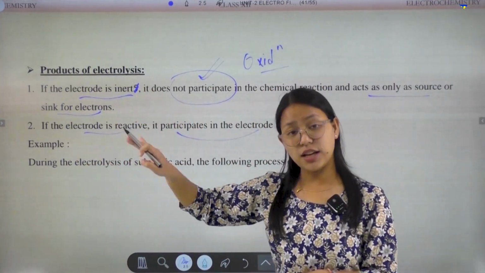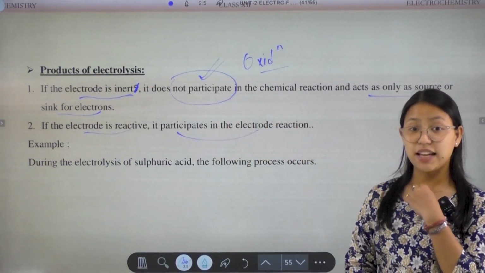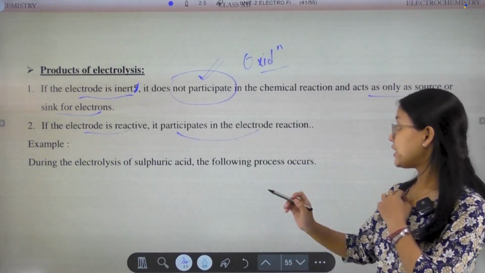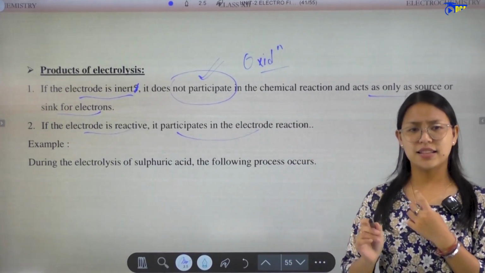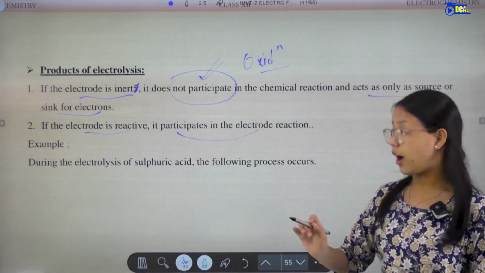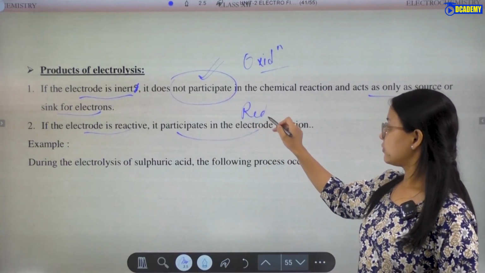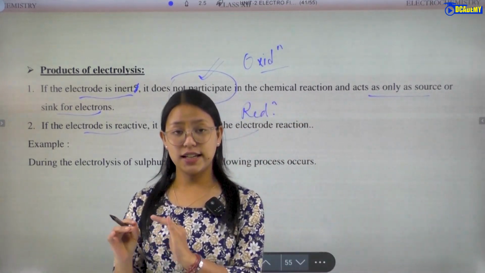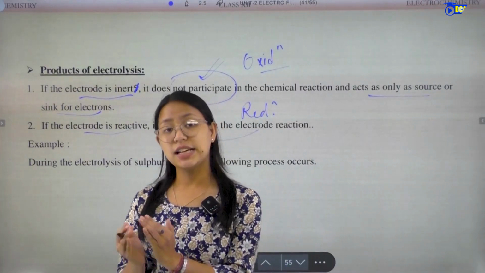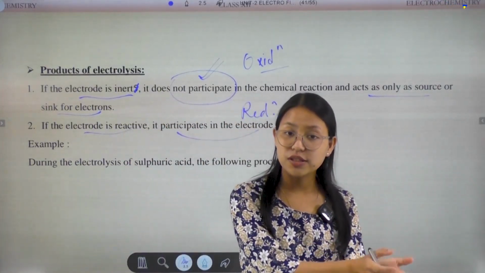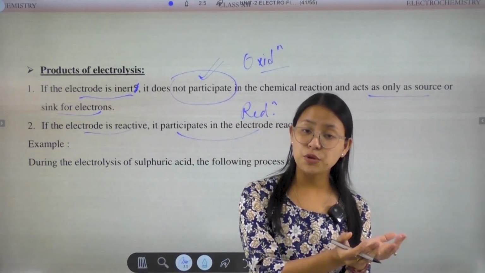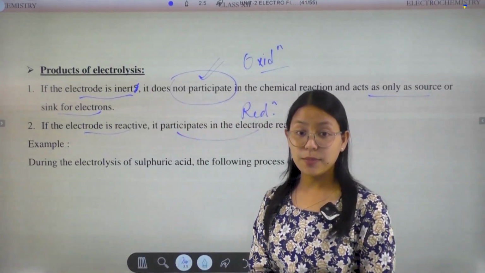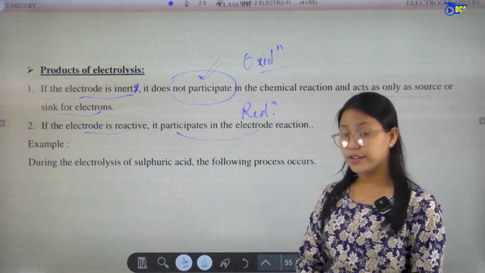At the inert electrode, oxidation takes place. And what about the electrode which is reactive? At the reactive electrode, the electrode reaction happens, that means reduction. If the electrode is inert, oxidation takes place, and at the reactive electrode, reduction takes place.